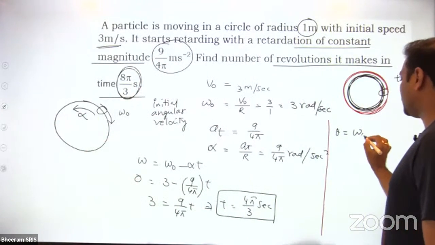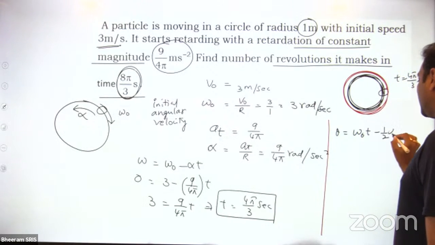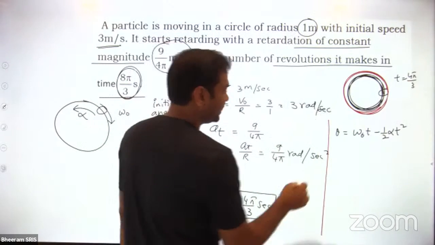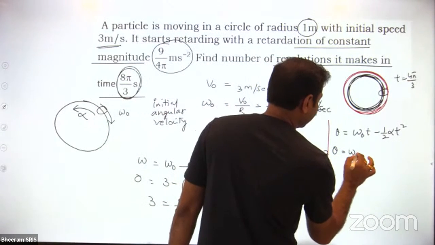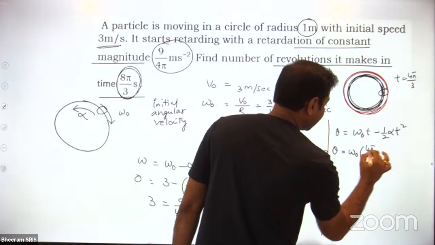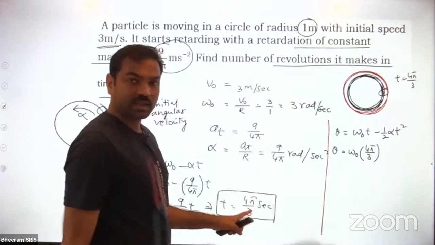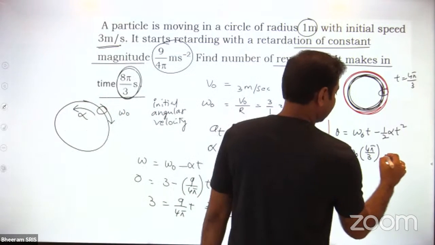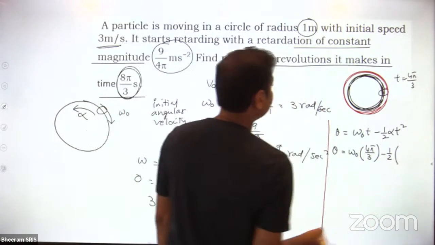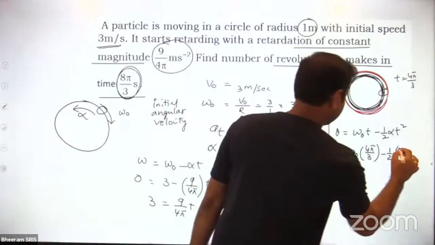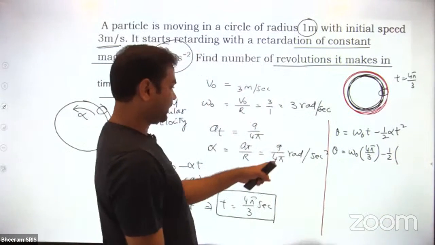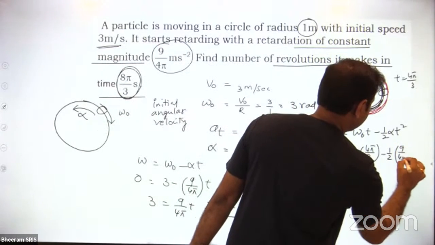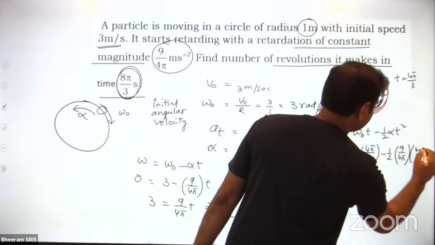Angle rotated is omega naught t minus half alpha t square. This is the angular displacement equation. Now I'm finding it in a time of 4 pi by 3 only. Getting my point? So the time value is 4 pi by 3, minus half alpha, where alpha is 9 by 4 pi, into 4 pi by 3 whole square.